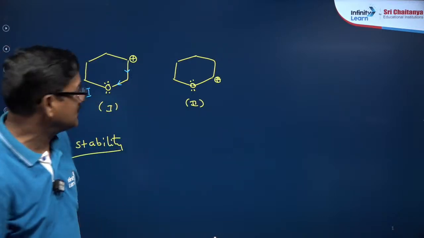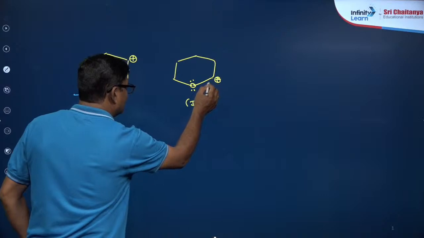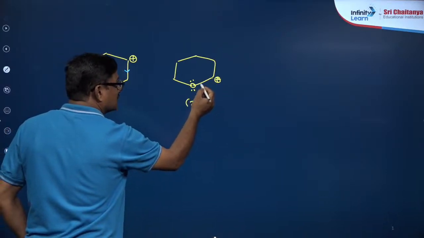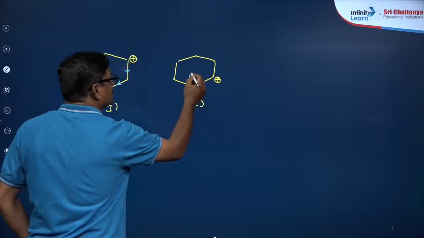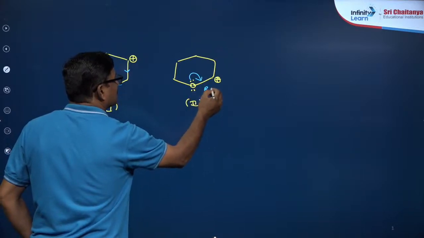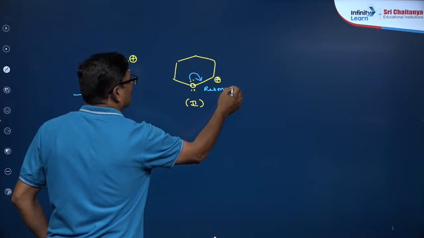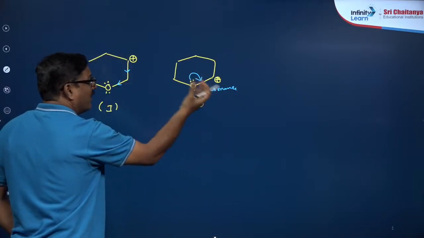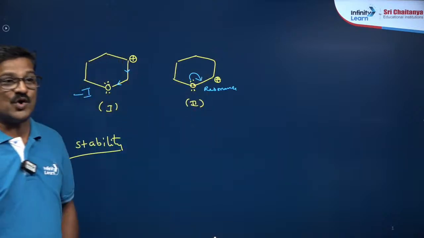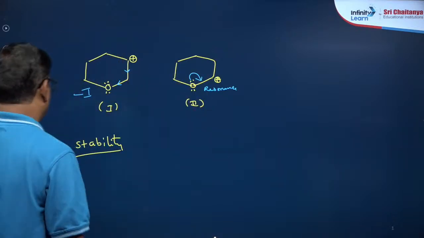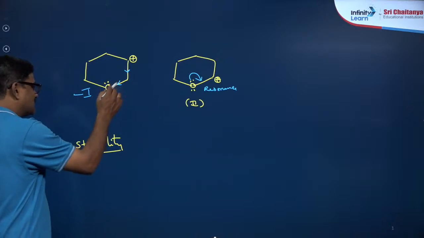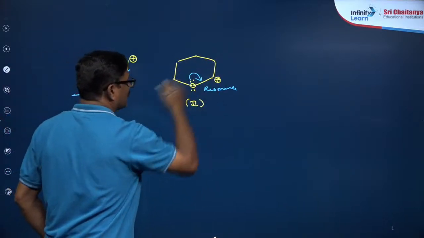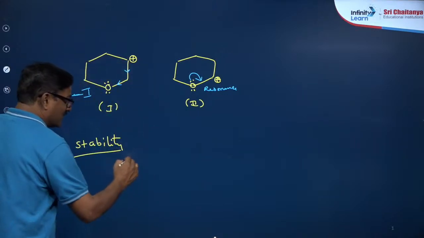If carbocation and oxygen are separated by 1 sigma bond, there will be resonance. Because of the resonance, this electron pair goes there and makes this carbon positive. Therefore, the carbocation is unstable because of the negative inductive effect, and the carbocation is made more stable because of resonance.